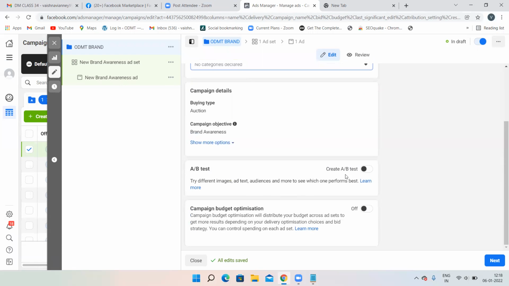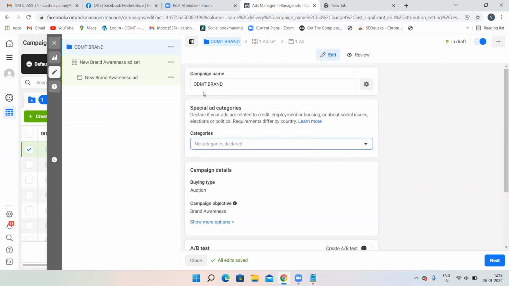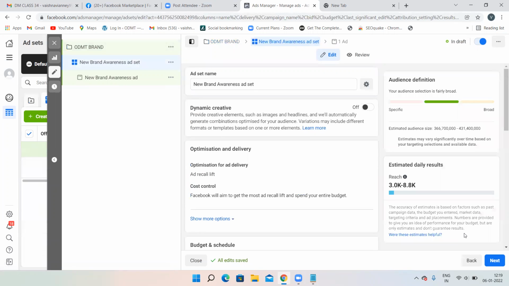Then if you want to do A/B testing, you can just click on A/B testing. What happens is if you upload 2 to 3 images, Google will see which image is working more, and that image will be shown to users if you do A/B testing. Then campaign name: at the campaign level, just remember a campaign name is important. That's it. Click on next.